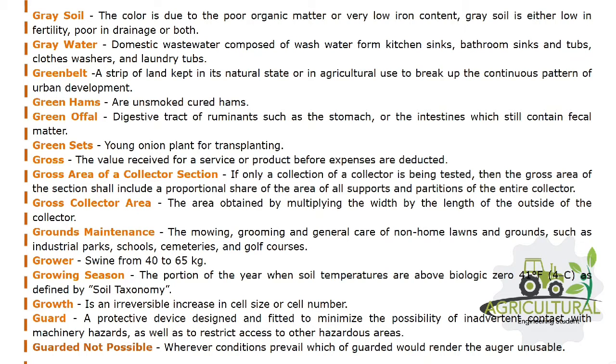Grounds maintenance: the mowing, grooming, and general care of non-home lawns and grounds, such as industrial parks, schools, cemeteries, and golf courses. Grower: swine from 40 to 65 kilograms. Growing season: the portion of the year when soil temperatures are above biologic zero, 41 degrees Fahrenheit, 4 degrees Celsius, as defined by soil taxonomy.